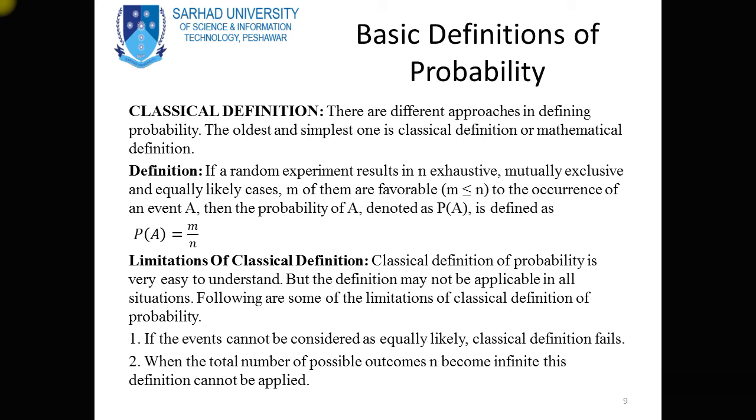First of all we create an experiment, and after the experiment we obtain all the possible outcomes, all the possible results of the experiment, and we put them in a set, which is called the sample space.